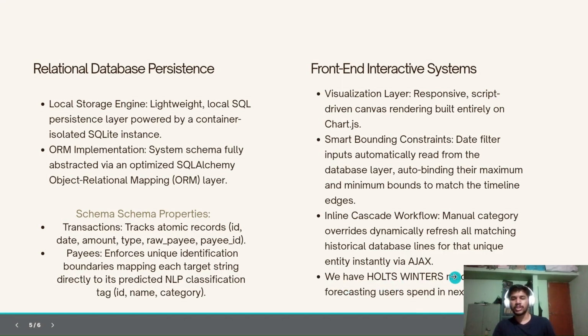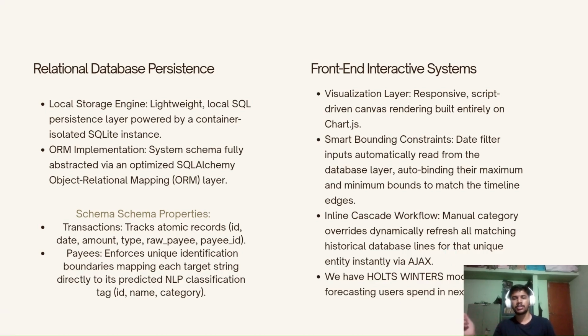There is also the Holt-Winters model, which uses machine learning to forecast how much you will spend in the upcoming month. This can be helpful to get a reality check on your own spending. And this is the workflow for how we are representing this data in our dashboard.